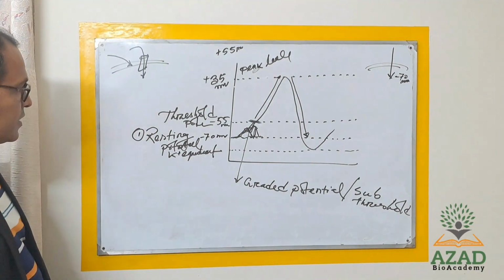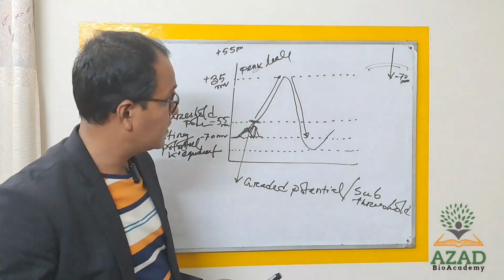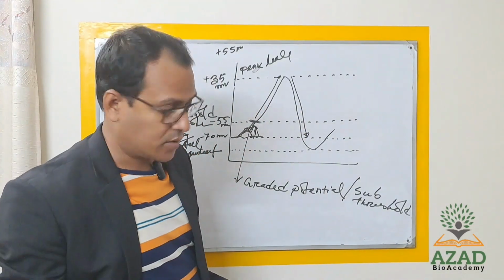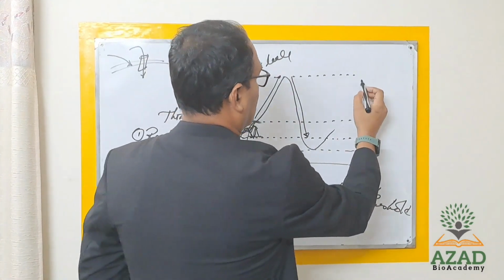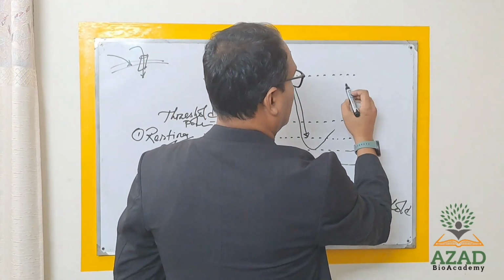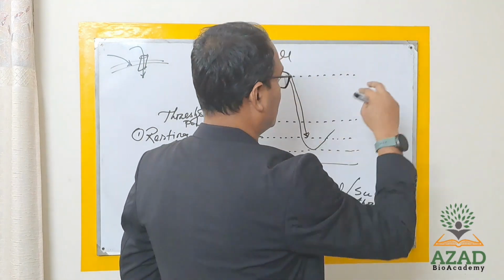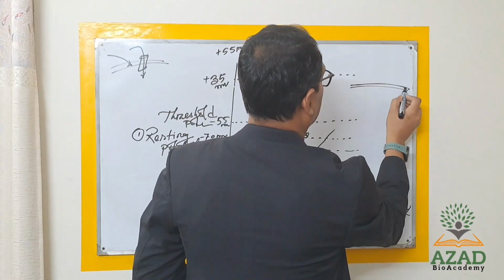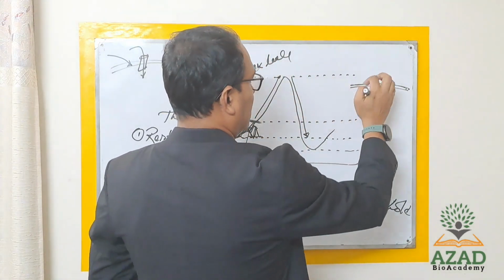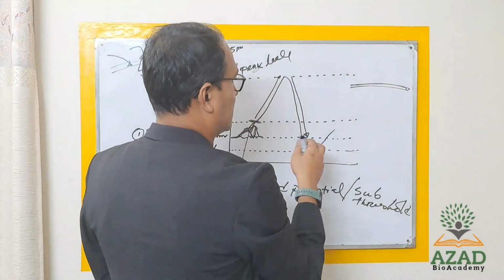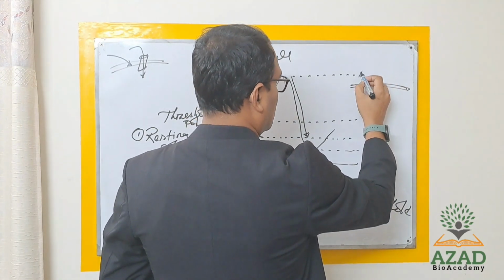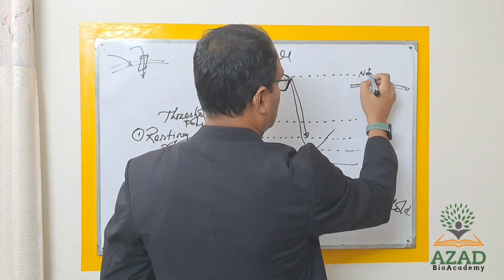In the resting membrane potential, this would be the right place to draw the resting membrane and the intensity of the potential difference. This is the membrane. In the normal resting state, outside of the nerve cell, sodium is very rich.